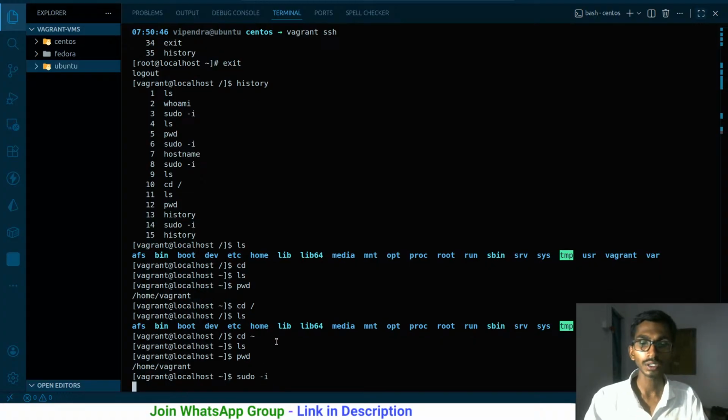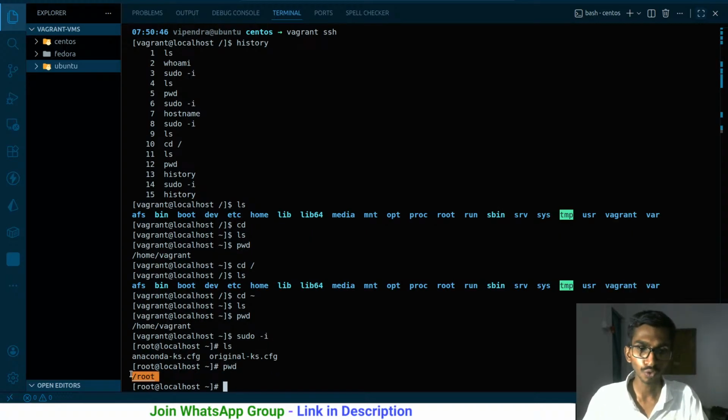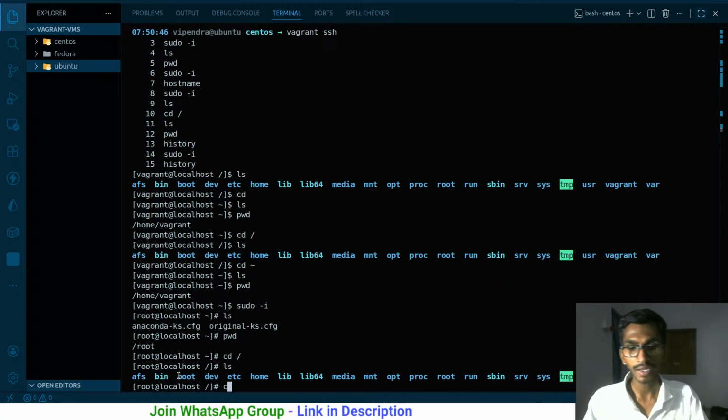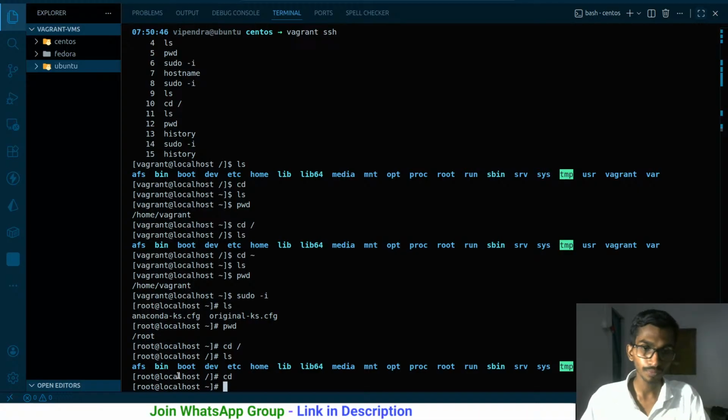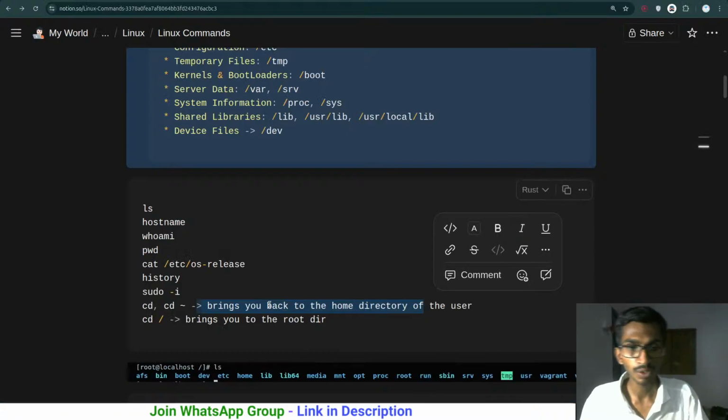If I switch to the root user right now, pwd, right now I'm inside the root home directory, and if I go to the root directory right now, here I'm in the root directory, and if I say cd, it will be sending me to the home directory of the root user. So pwd, I'm redirected here, not /home/vagrant. So earlier I was getting redirected there because I was a normal user. Now I'm being sent over here because I'm a root user. So this just simply works like this.